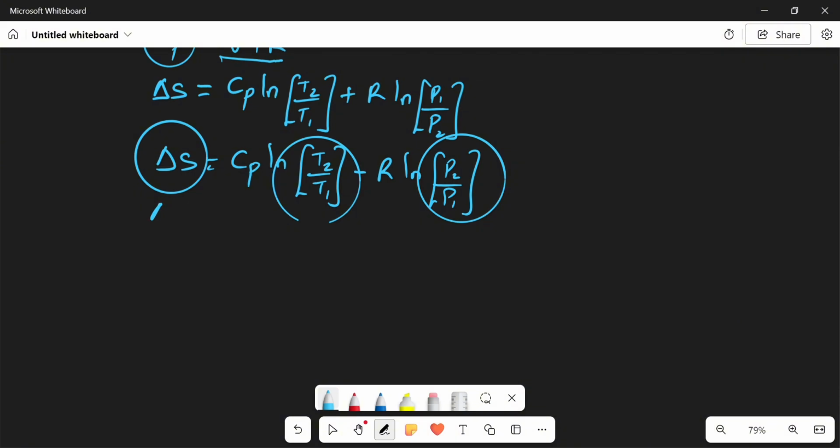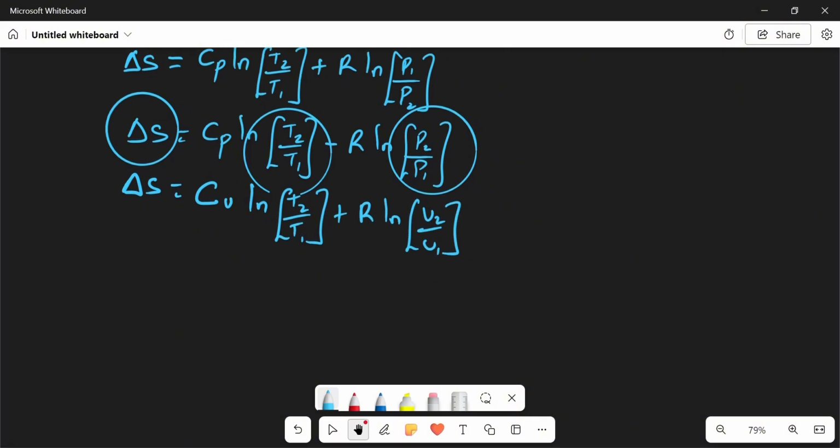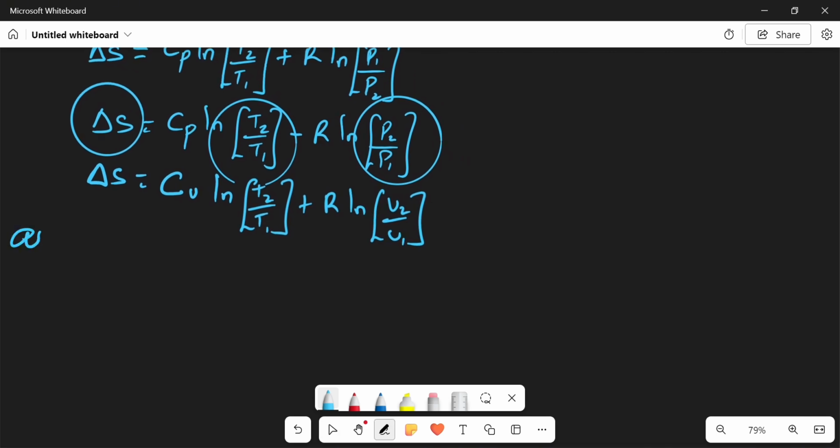So let me quickly write those ones for volume at the bottom since we are going to be needing it. We have CV ln T2 over T1 plus R ln V2 over V1. So at constant volume, what will be the equation for change in S? We should not forget that at constant volume, our V2 will be equal to V1.